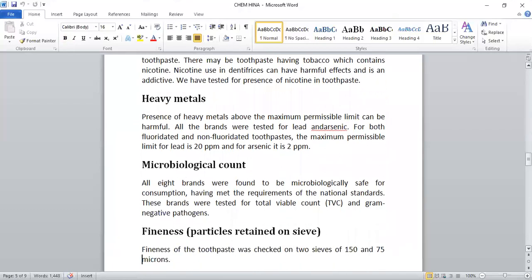Heavy metals. Brands with heavy metals above the maximum permissible limit can be harmful. As we know, we should not use these heavy metals in a large amount as they are not good for our mouth, for our toothpaste. All the brands were tested for lead and arsenic, for both fluoridated and non-fluoridated toothpaste. The maximum permissible limit for lead is 20 ppm, and for arsenic it is 2 ppm, which is a very small amount.